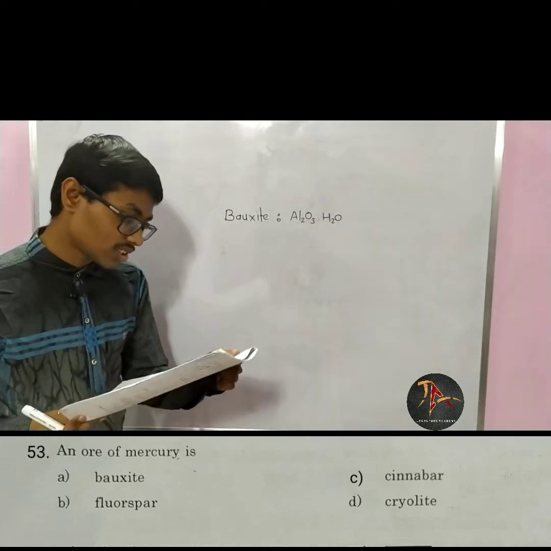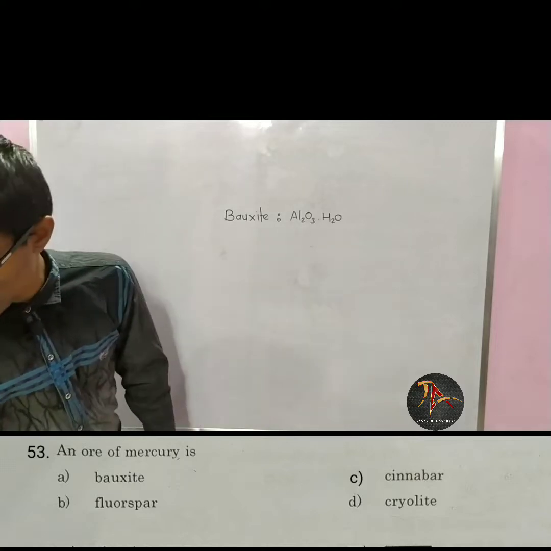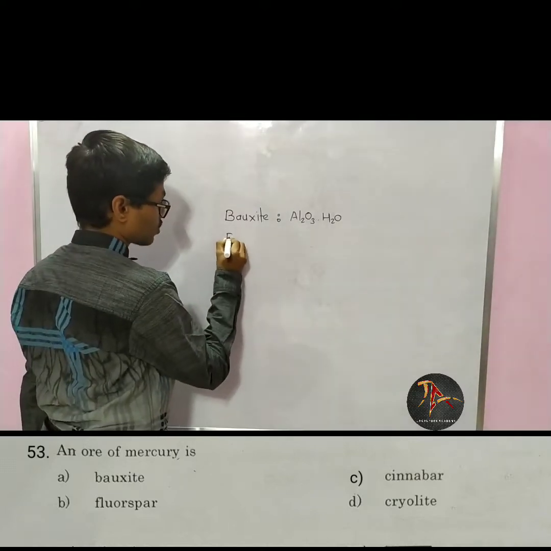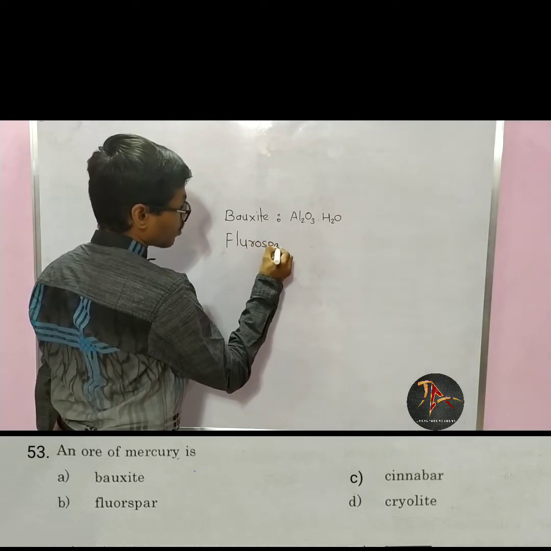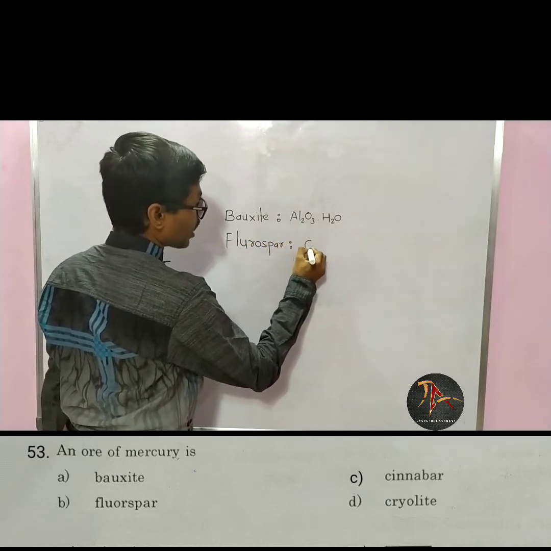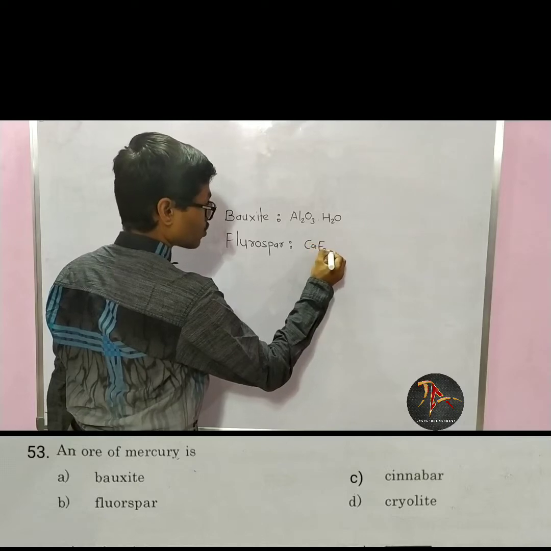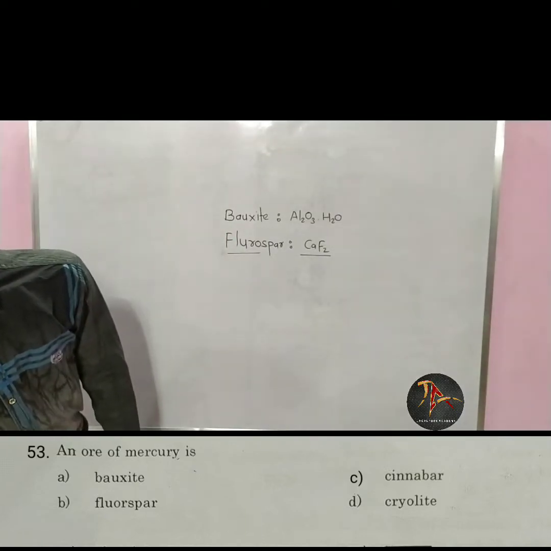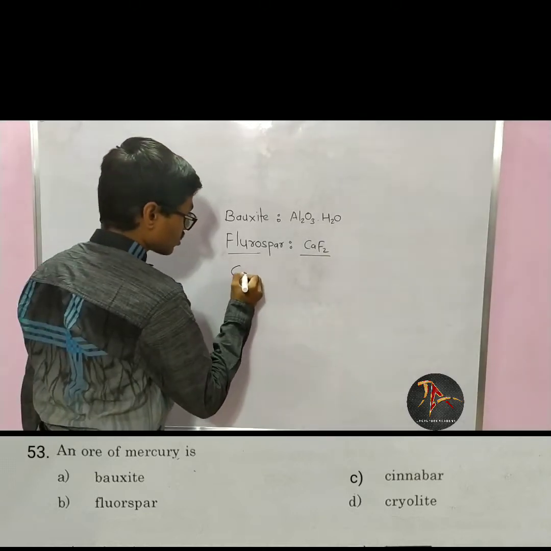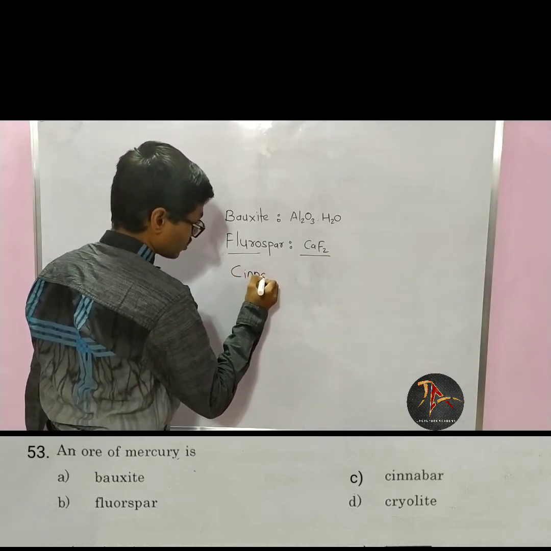Now second option is fluorospar. Formula for fluorospar is CaF2. Now third option says that cinnabar, and fourth says that cryolite.